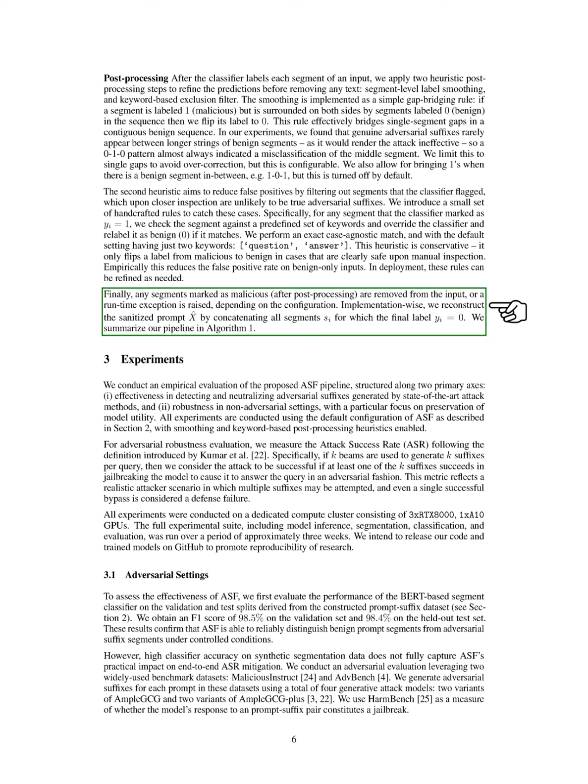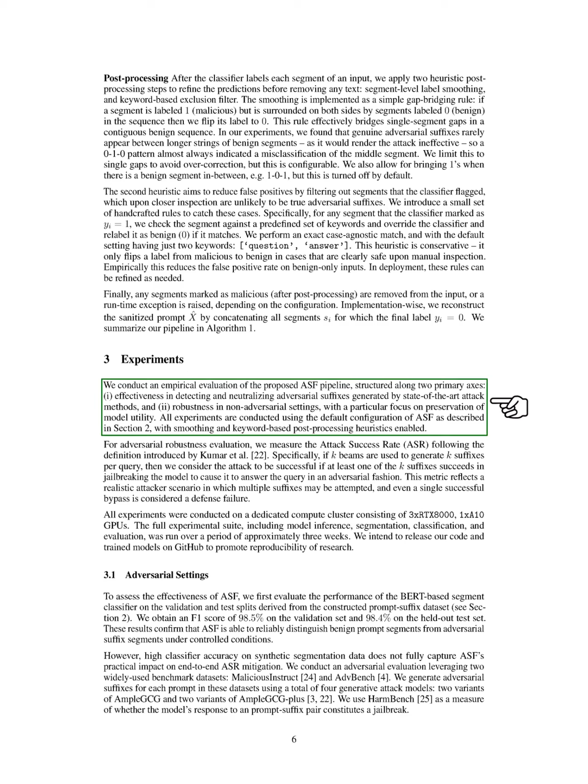Section: Experiments. In this section, we conduct an empirical evaluation of our proposed ASF pipeline, focusing on two main areas: one, its effectiveness in detecting and neutralizing adversarial suffixes from advanced attack methods, and two, its robustness in non-adversarial situations, particularly regarding the preservation of model utility. We perform all experiments using the default ASF configuration, which includes smoothing and keyword-based post-processing.